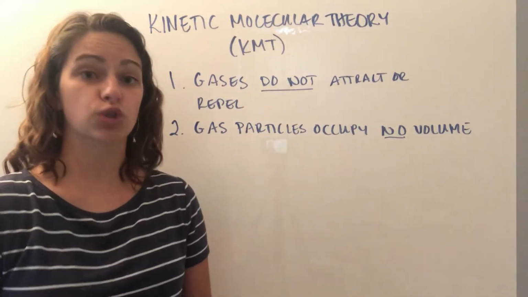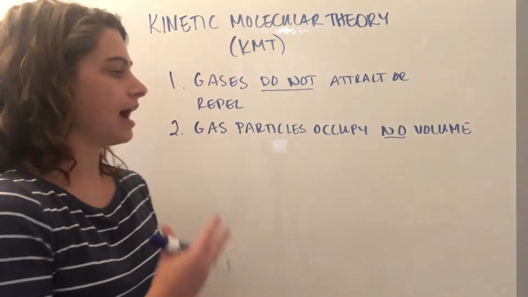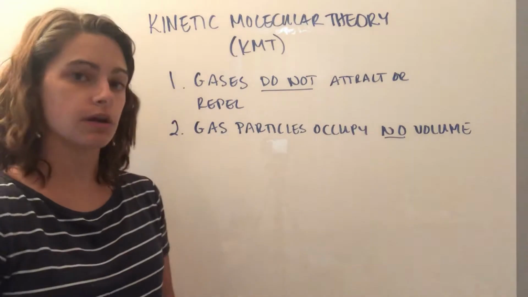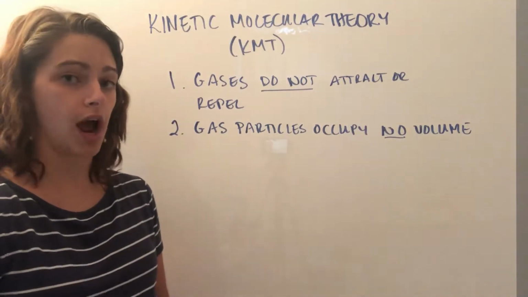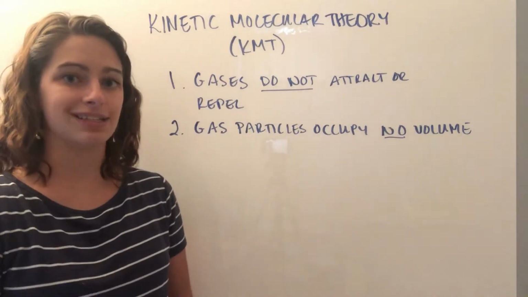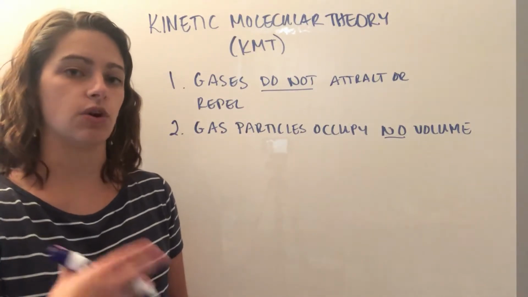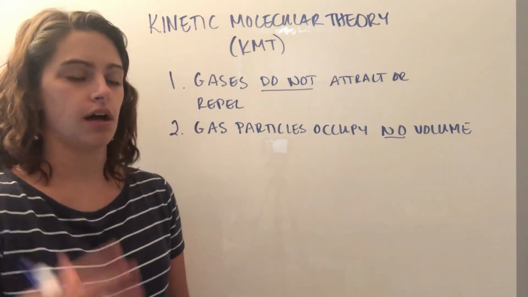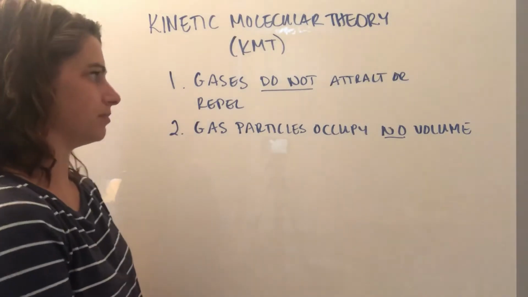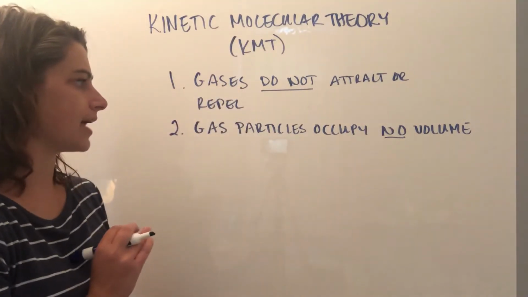We know that this isn't true because all matter occupies some amount of space. However, since the particles are so incredibly tiny, we're going to say that they don't occupy any significant amount of volume. Therefore, the volume of the container is the actual volume of the container, and we don't have to account for the volume of the actual gas particles themselves.